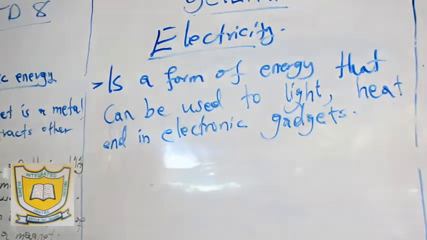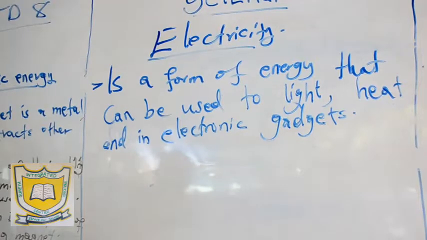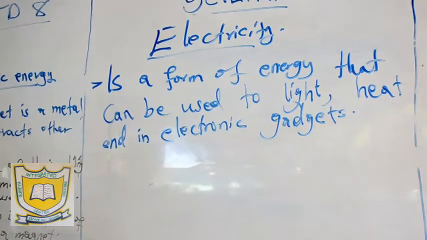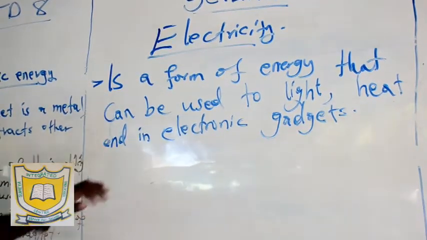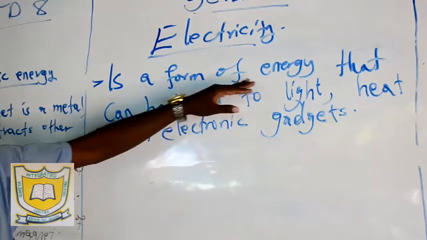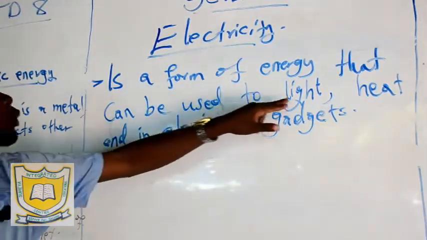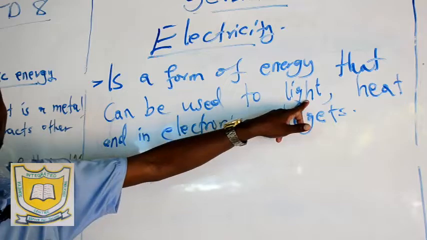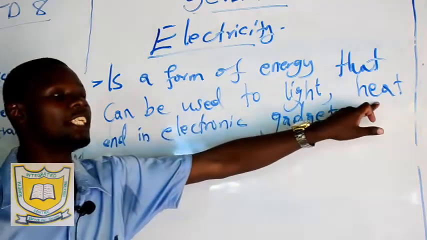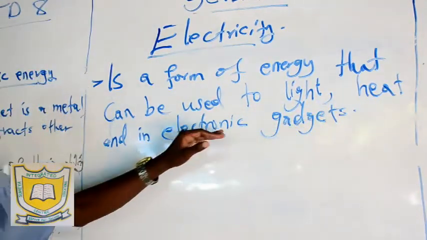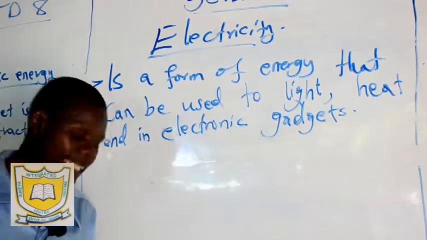Good. Electricity is a form or a type of energy that can be used to light. It can cause light, it can heat, and also is used in electronic gadgets.